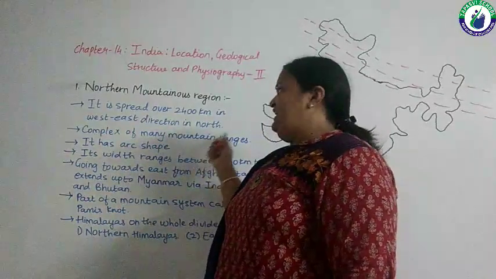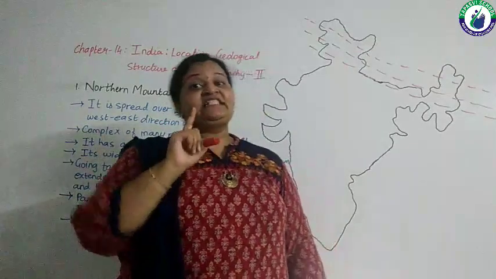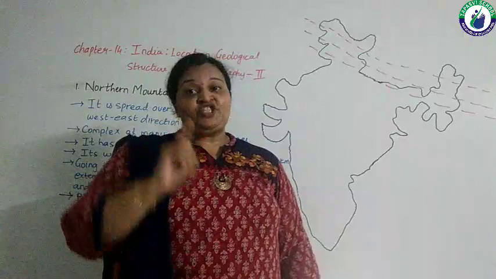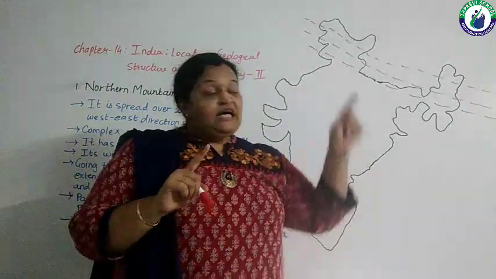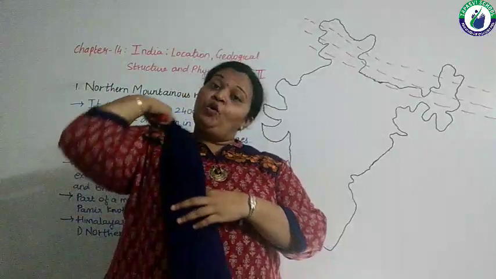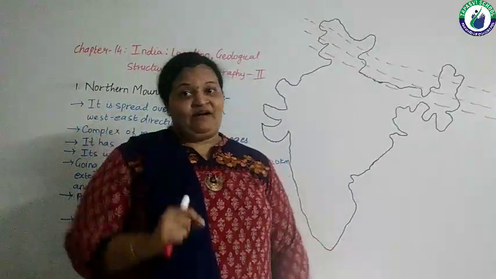Complex of many mountain ranges. Himalaya is not a single mountain. Rather, it is the chain of various ranges of mountain. More than one mountain is called ranges of a mountain.